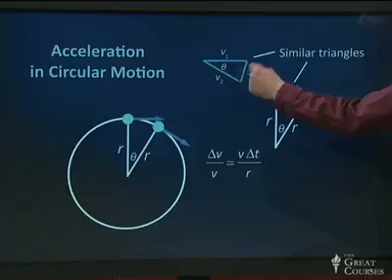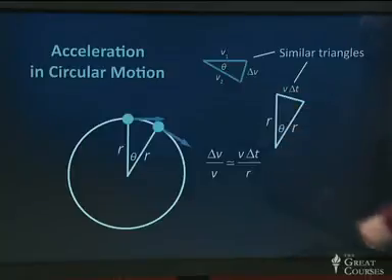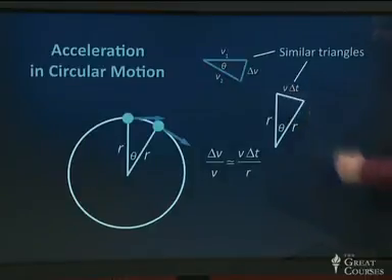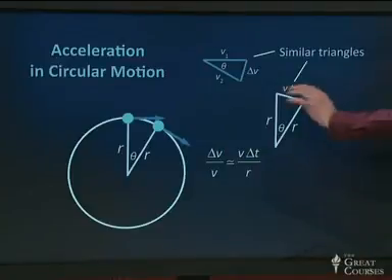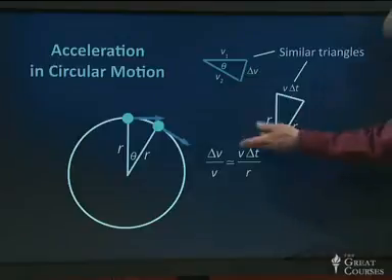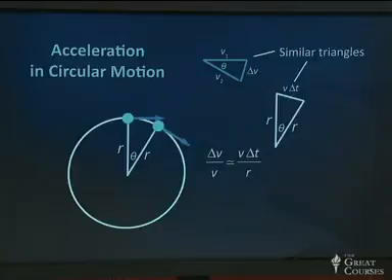And if we have similar triangles, we know that the ratio of the short side of this blue triangle to the length of either of its other sides, they're equal, and they're equal to v, the speed, is the same as the ratio of the short side of this white triangle to either of its sides of length r. So delta v over v is approximately delta r over r, and I've used approximately equal because of that funny business about the circular arc not being quite equal to the line. So there's an almost equality there, and it's going to become a perfect equality when we let that angle get very small.